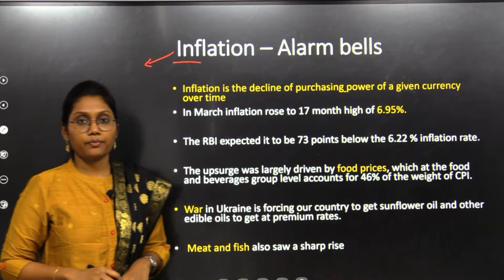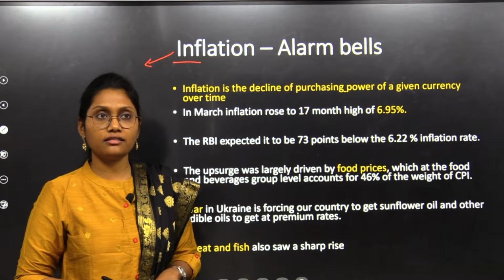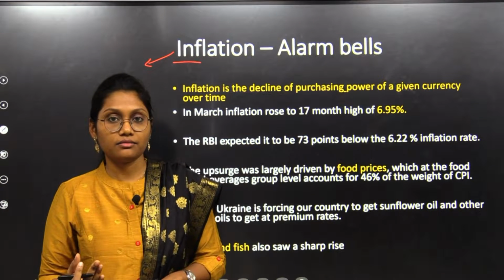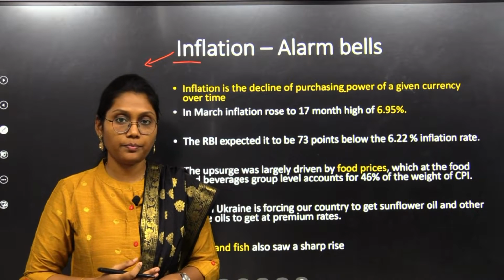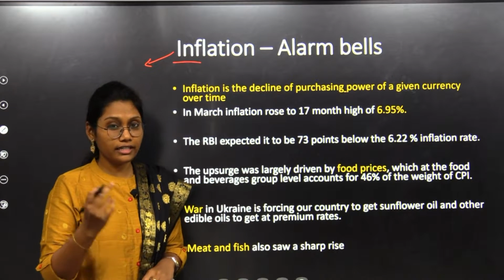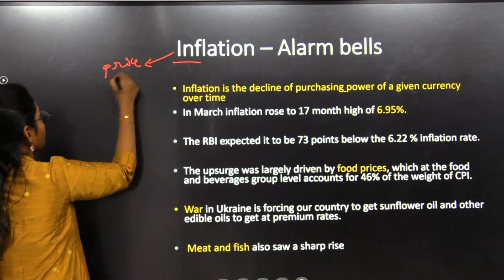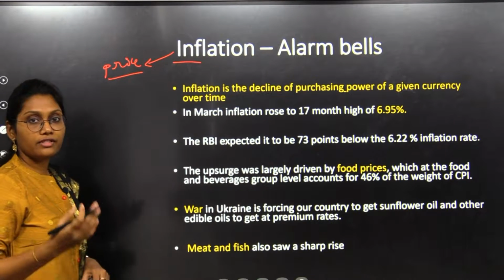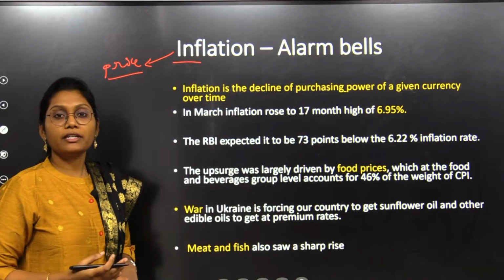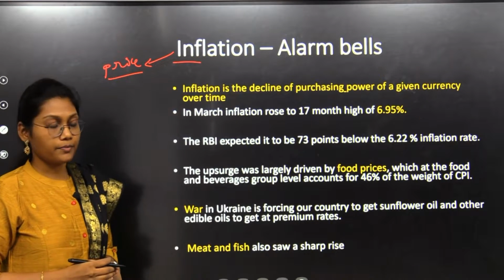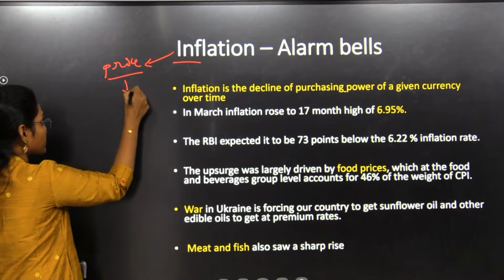What is inflation? Generally we see it as the price hike in goods and services. If we go a little deeper, the price hike of goods and services is told as the definition of inflation, but it is deeper than that.